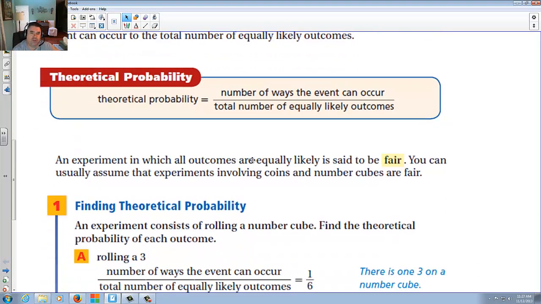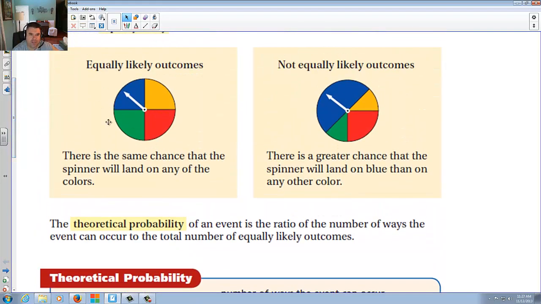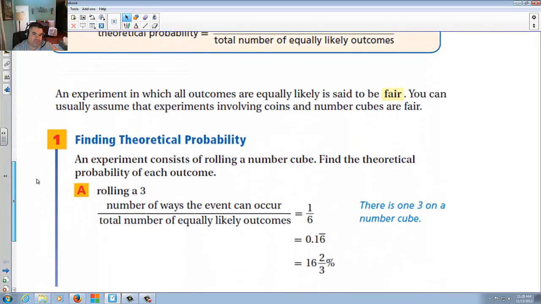An experiment in which all outcomes are equally likely is said to be fair. So in other words, if you were to pick a color here, that would be considered fair because you have a fair chance to get one as much as the other. Where here, if you picked blue, you have a better chance than any other color. That would be not fair.